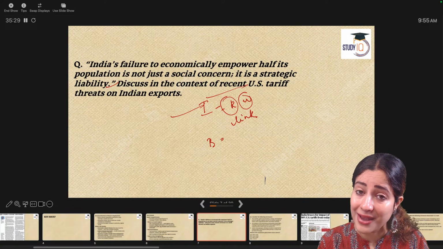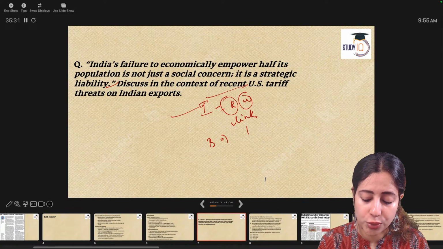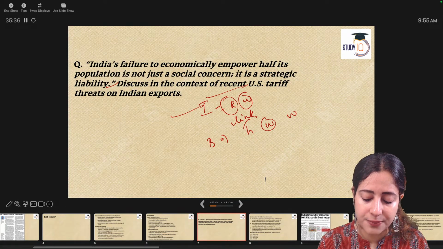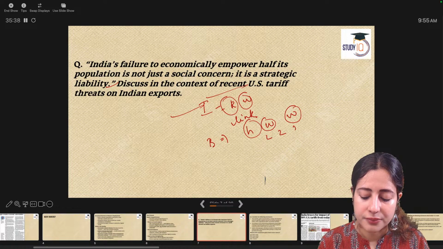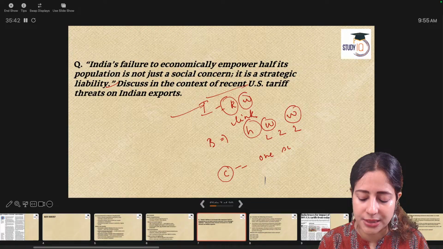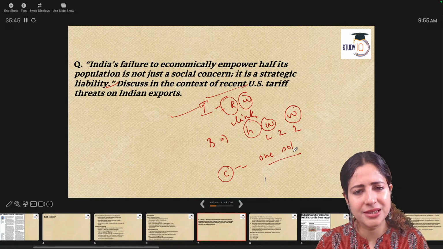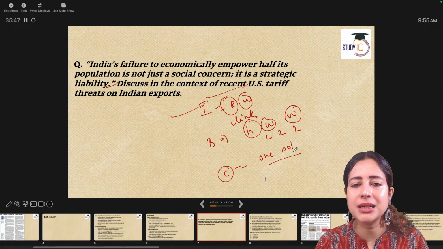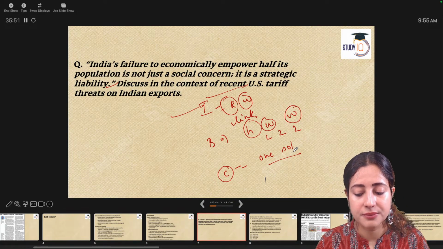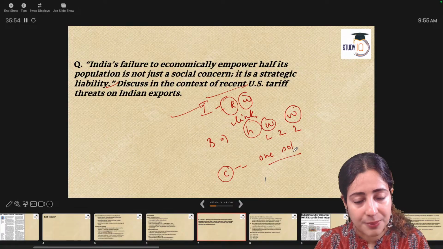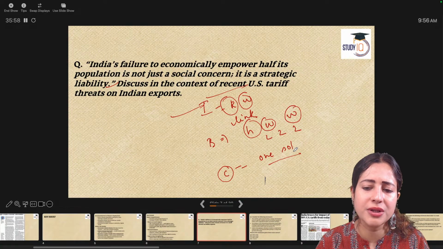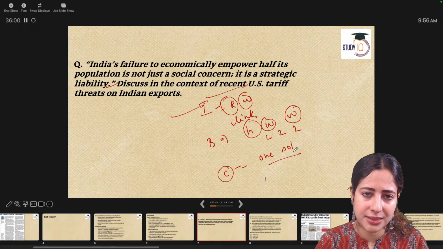In the body of every mains answer, you have to talk about how, when, and why. Very important, 2 points each. And then conclude your answer by giving any one solution from your side to solve the problem. I would say it's a very easy question. You need to discuss how US tariffs have created a fear among India's exports in textile, garment, gems and jewelry, and various other electronic segments.